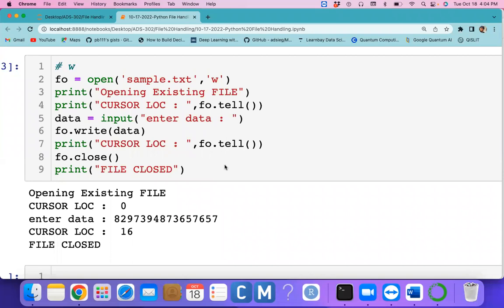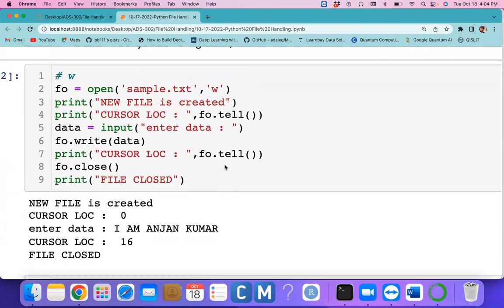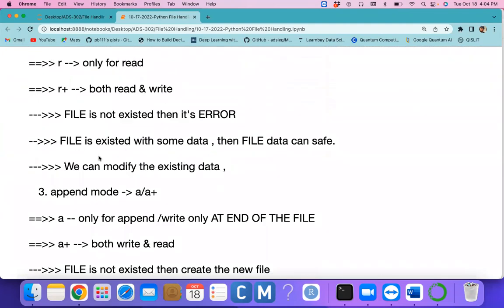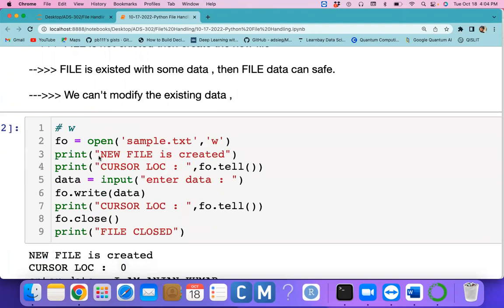I don't remember. I was just doing it along with you. Okay, so I need to say here it's not about execution of the program. Here we should understand what is happening.